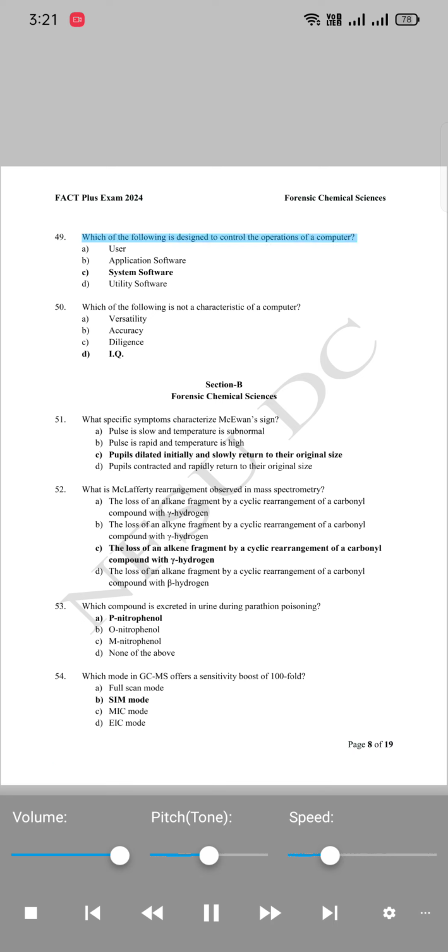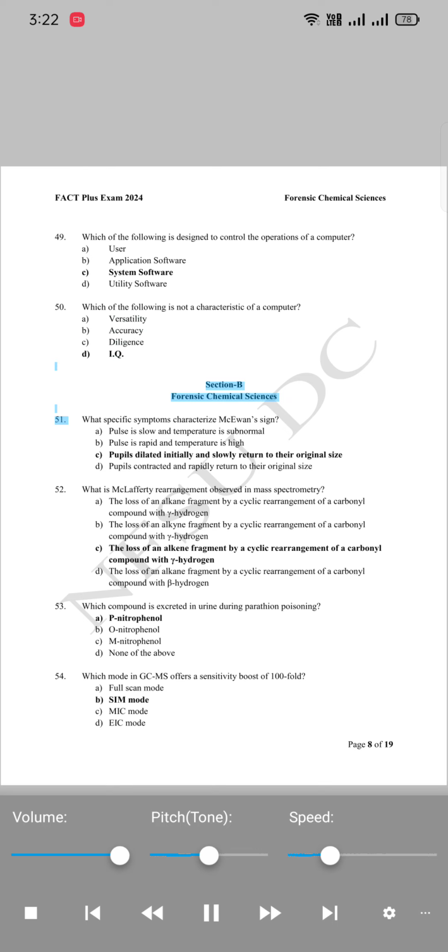49. Which of the following is designed to control the operations of a computer? A. User. B. Application software. C. System software. D. Utility software. 50. Which of the following is not a characteristic of a computer? A. Versatility. B. Accuracy. C. Diligence. D. IQ.